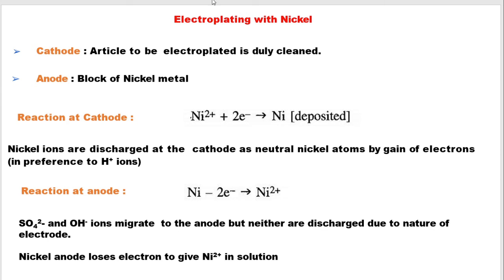Okay, so at the cathode you will see a reduction of nickel 2 plus ions to form nickel, and at the anode you will see nickel losing electrons to form nickel 2 plus ions. Although sulfate and OH minus ions migrate to the anode, neither of them is discharged due to the active nature of the electrode. Hence, the nickel anode loses electrons to give nickel 2 plus ions in the solution, which migrate towards the cathode and are deposited as nickel metal.